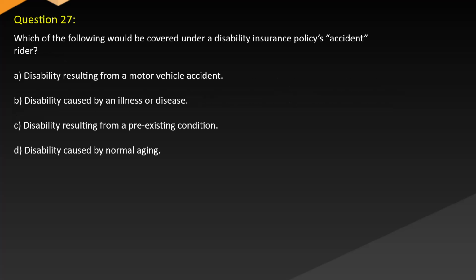Question 27. Which of the following would be covered under a disability insurance policy's accident rider? A. Disability resulting from a motor vehicle accident. B. Disability caused by an illness or disease. C. Disability resulting from a pre-existing condition. D. Disability caused by normal aging.